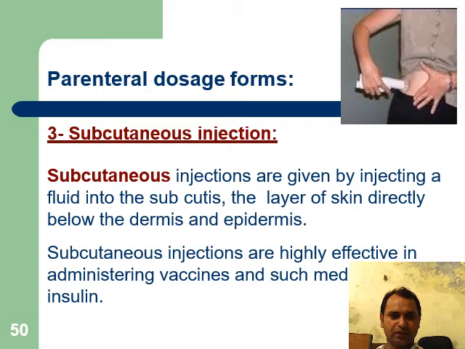Subcutaneous injection. Subcutaneous injections are given by injecting a fluid into the subcutis, the layer of the skin directly below the dermis and epidermis. Subcutaneous injections are highly effective in administering vaccines and medications such as insulin.